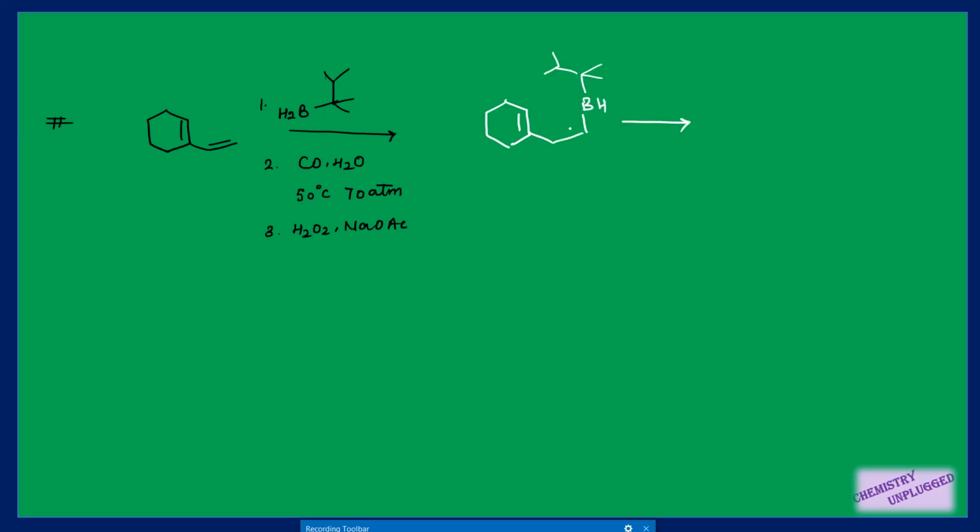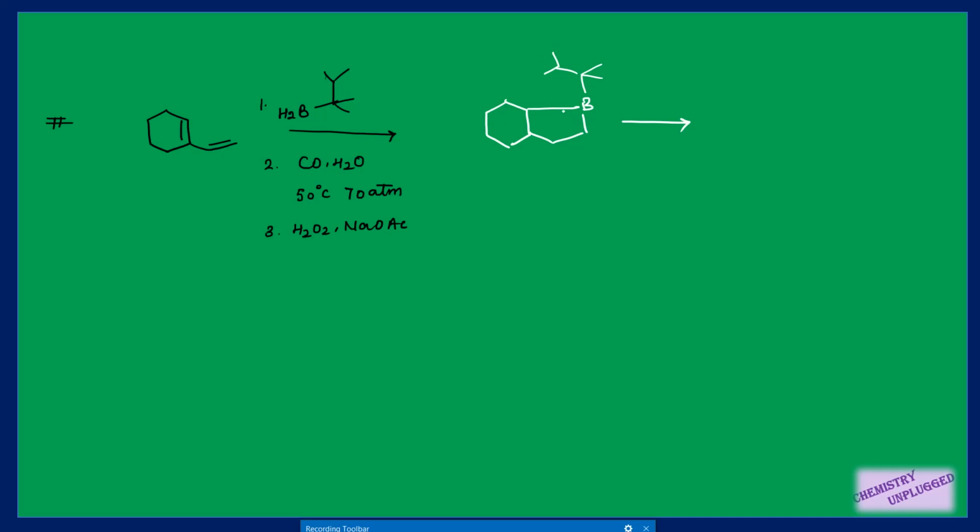Then in the second step we have one more hydrogen on this boron, and we have the internal alkene also. So it will do its hydroboration also, and this part will attach here like this. Then we are using CO in the presence of H2O, right? So only two alkyl groups will migrate. This will not migrate. This is your hindered structure, so it will not migrate.